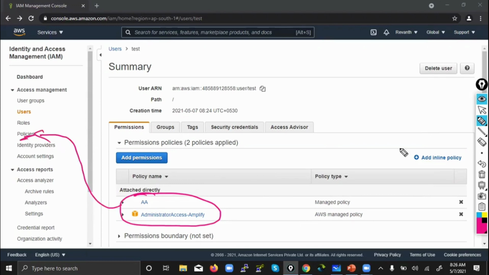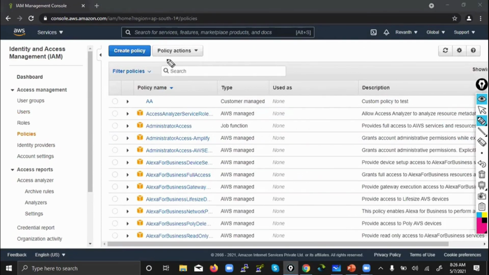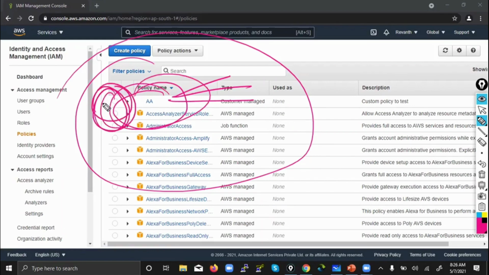And what is the next thumb rule? Whatever policy you are able to see in the policies tab, that means in this policies page, you can attach these policies to any number of users, any number of groups, any number of roles. There is no limitation. Why? Because it is centralized. These policies are for central access, not only for one user or one group. You can use them for anything.